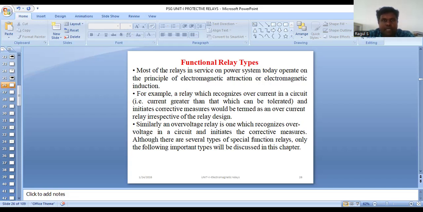The next one is the induction relay. The electromagnetic induction relay has the same basic operating principle as the induction motor and is widely used for protective relay purposes involving only AC quantities, not DC quantities. An induction relay essentially consists of a pivoted aluminum disc placed in two alternating magnetic fields of the same frequency but displaced in time and space. The torque is produced in the disc by the interaction of one of the magnetic fields with the currents induced in the disc by the other.